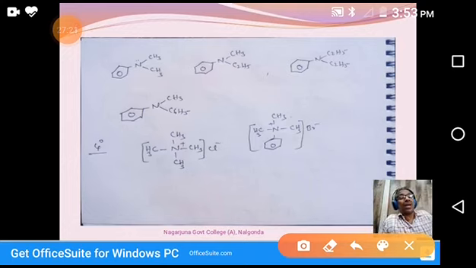So this is the way we can name the aromatic and aliphatic primary, secondary, tertiary amines. This is about the naming system. We have two naming systems. One is common name, in which we call them alkyl amines, depending upon the number of alkyls: alkyl, dialkyl, trialkyl, like that. In the IUPAC method, we call these alkanamine or arenamine, depending upon the nature of the group. So this is about our naming system of amines.